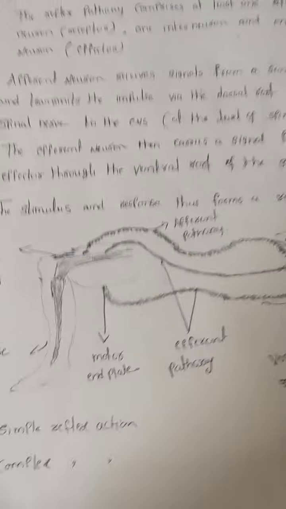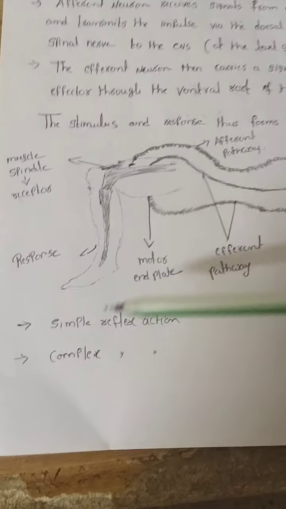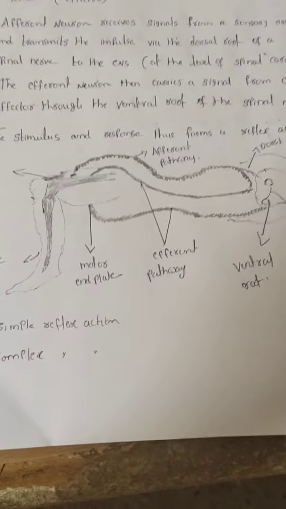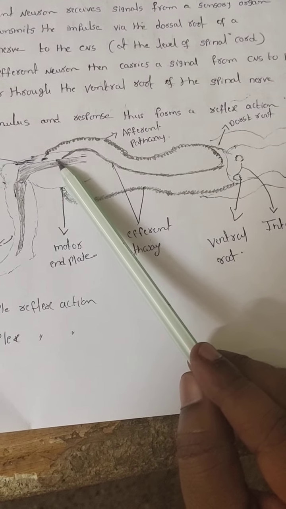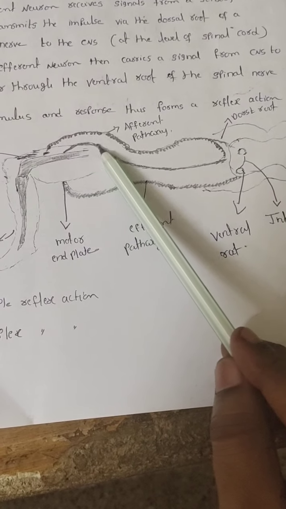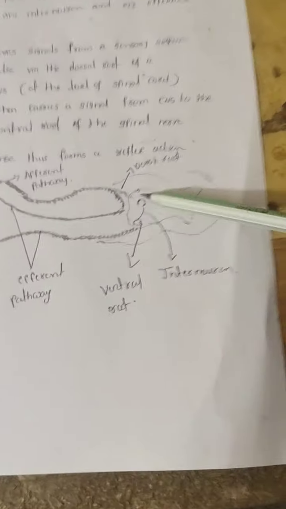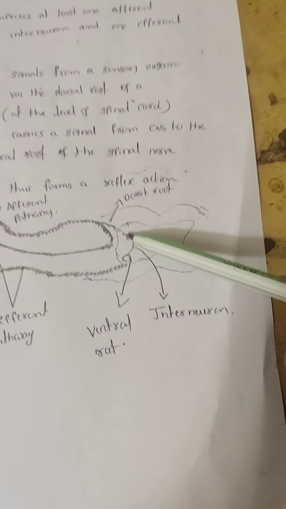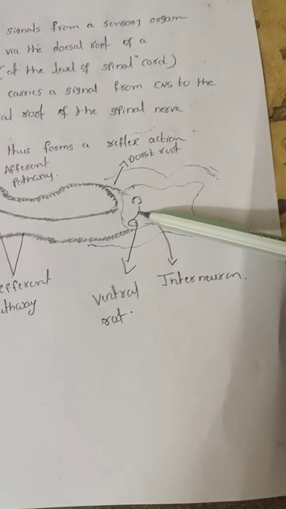Suppose this is called the simplest reflex action, but another one is the complex reflex action. Here same thing, from that they can send the signals to the afferent pathway. It means there is a sensory neuron, and when it enters the dorsal root, then between dorsal root and ventral root there is a neuron.